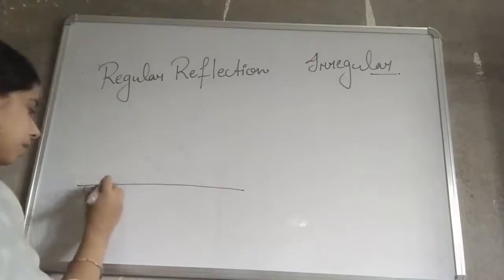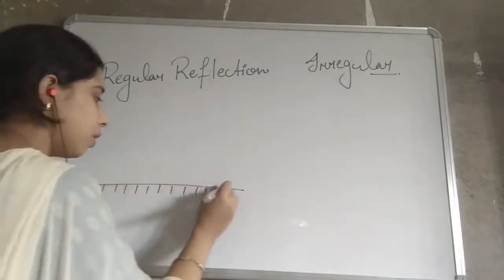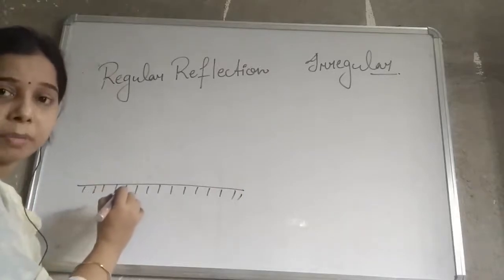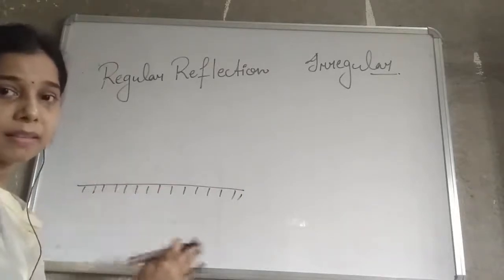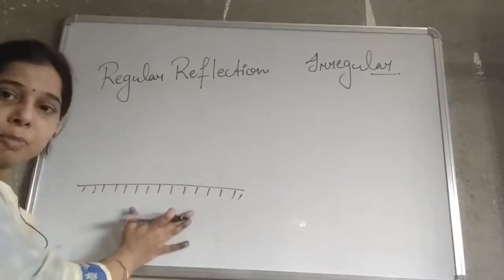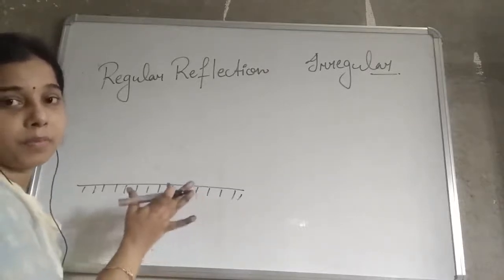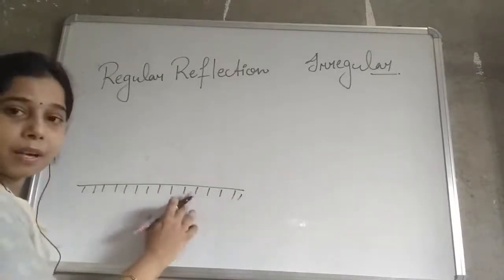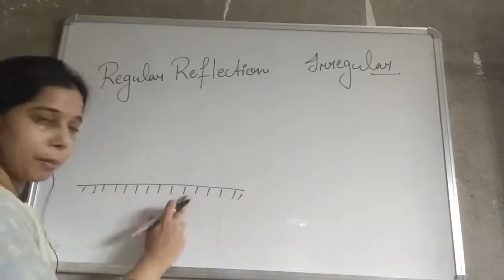Suppose this is a mirror, this indicates a polished mirror. It means the other side of the mirror is painted. Right now we discussed that it is painted so that it will reduce the transmission of the light. So this is the other side of the mirror which we show with the help of these small lines.